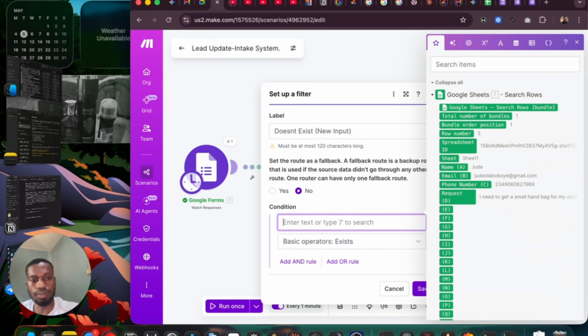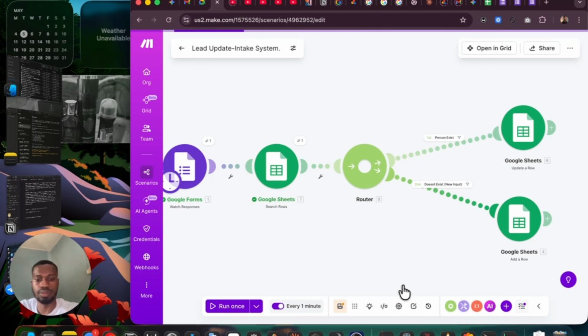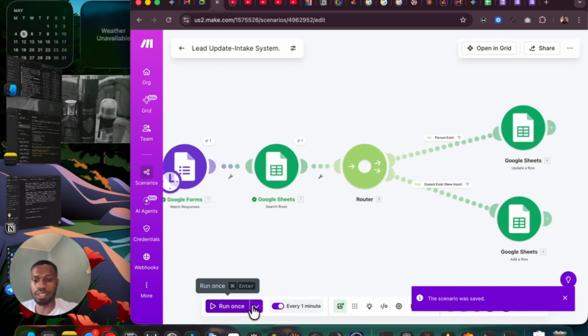Or row number exists, whichever one, because when you think about it, the row number is bringing out 3. That means it currently exists inside the CRM. So the total number of bundle as well, I also explained, is 1. Which means that yes, something came in that looks familiar, that this person has been here before. But if this person is just coming for the first time, it's not going to show anything in search. So you can just use this. Does it exist? Row number. Since this person does not exist, we're going to run this again.